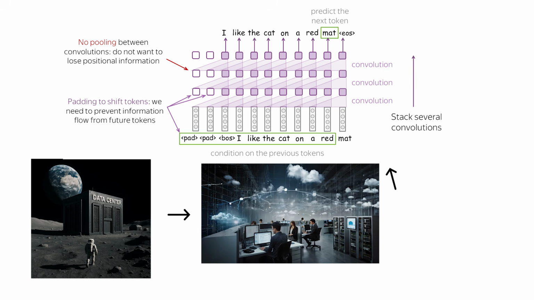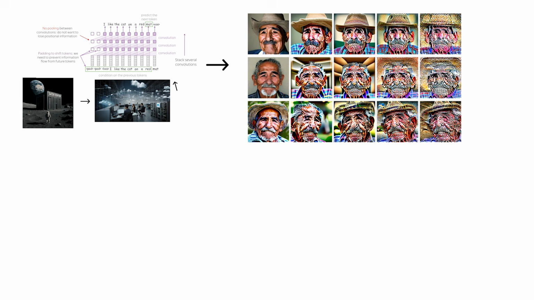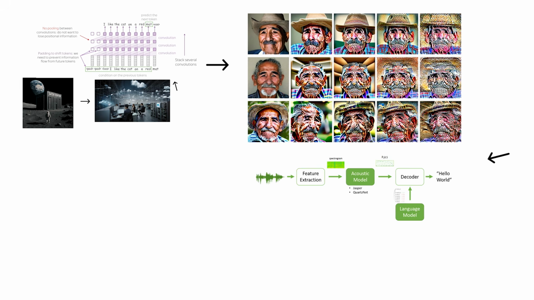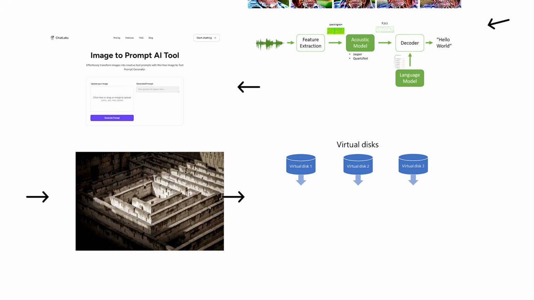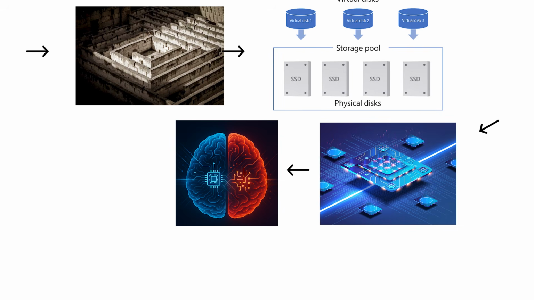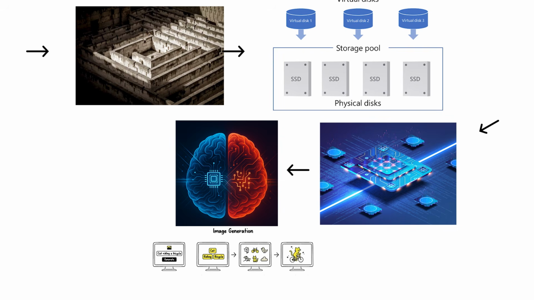Inside, AI runs at planetary scale, language models training across continents, images generating in milliseconds, voice models whispering across the globe before you blink. Your prompt doesn't go to a single computer. It travels through a labyrinth of nodes, storage pools, and accelerators, getting split, parallelized, and reconstructed before your answer even reaches the screen. But here's the catch.